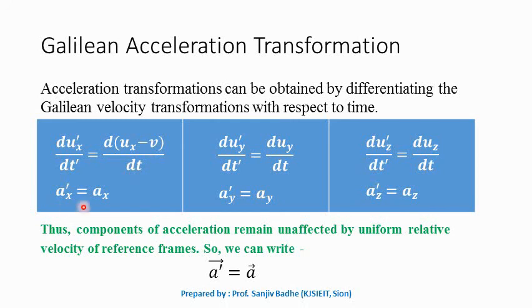and the acceleration transformations we will get as a_x prime equal to a_x. In y direction a_y prime equal to a_y, and in z direction a_z prime equal to a_z. So the components of acceleration in all the three directions are not affected by uniform relative velocity of the reference frame, and therefore we can write a prime is equal to a. So acceleration is not affected. Acceleration measured by the observers in different inertial frames is same.